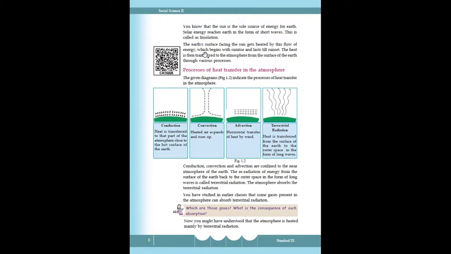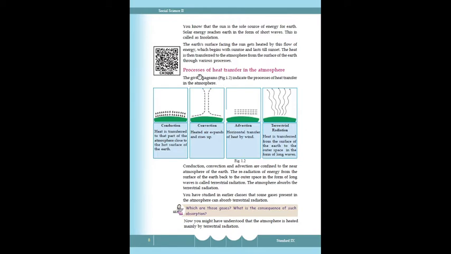Earth's temperature increases from the sun's rays, which begin when the sun rises and last till sunset. The heat is then transferred to the atmosphere from the surface of the earth through various processes.